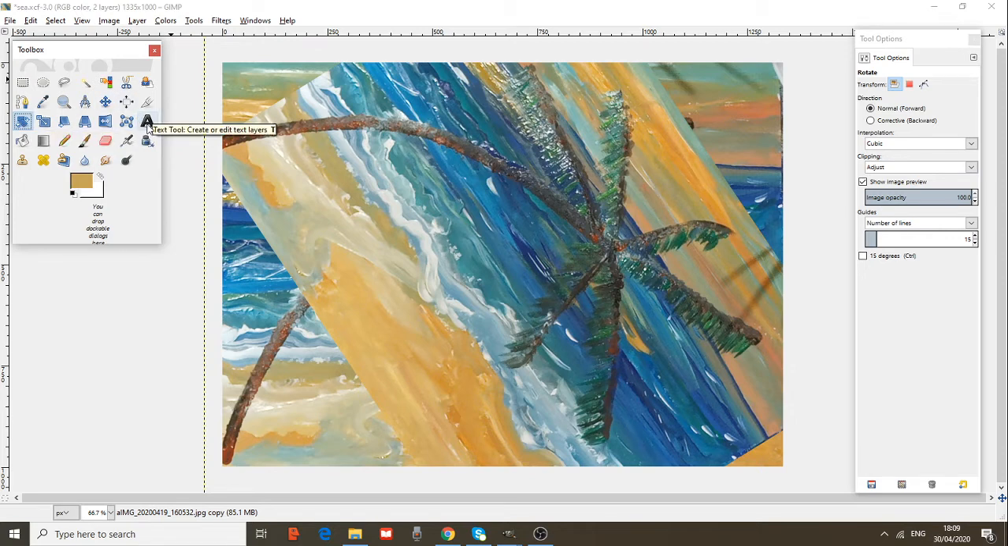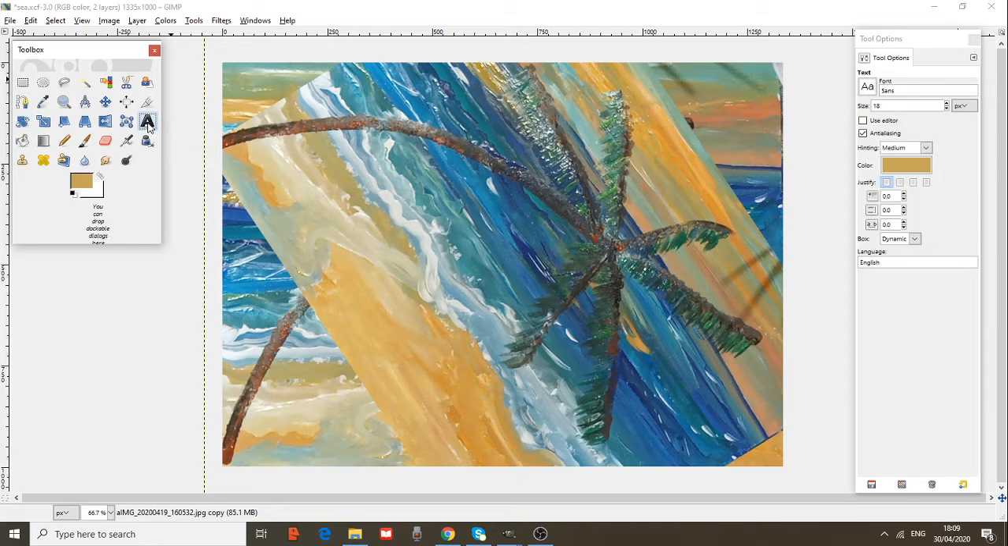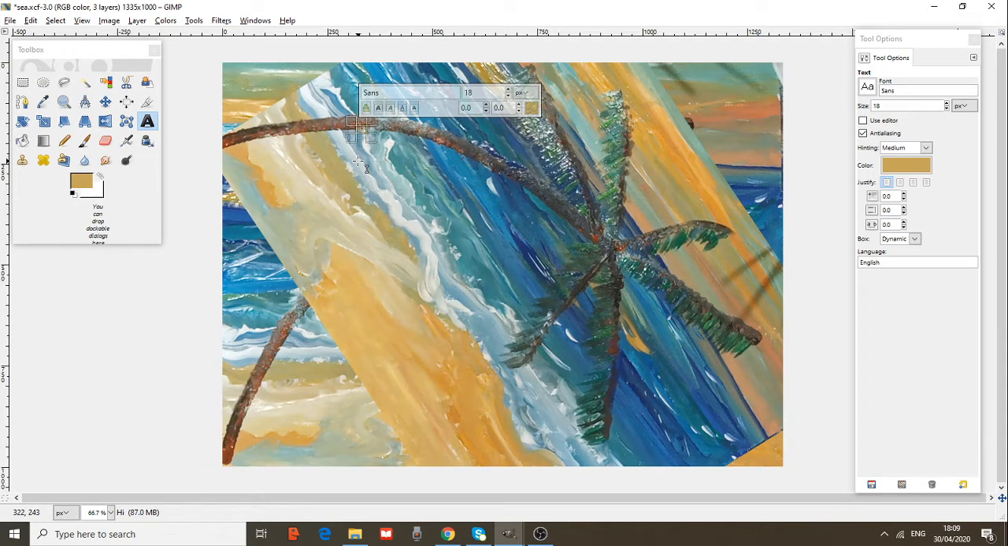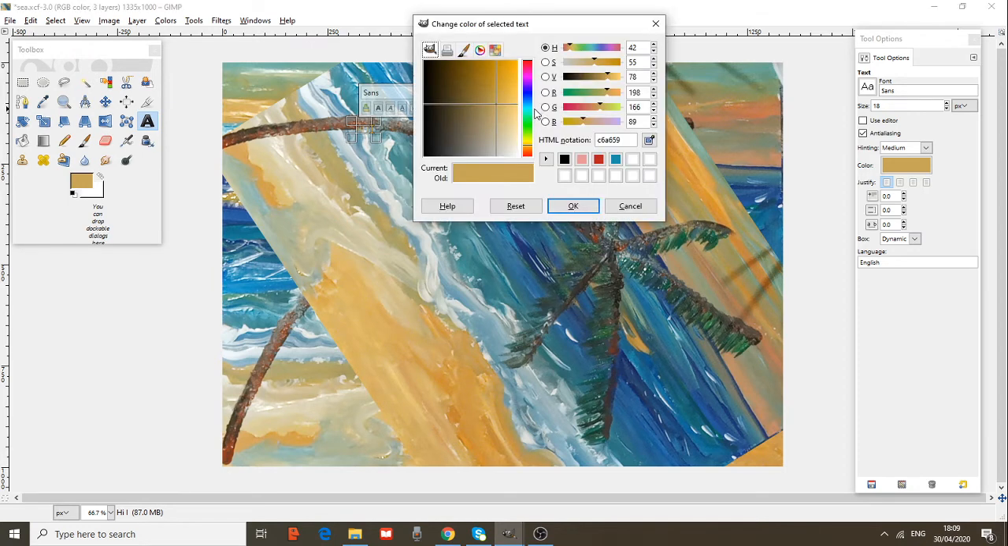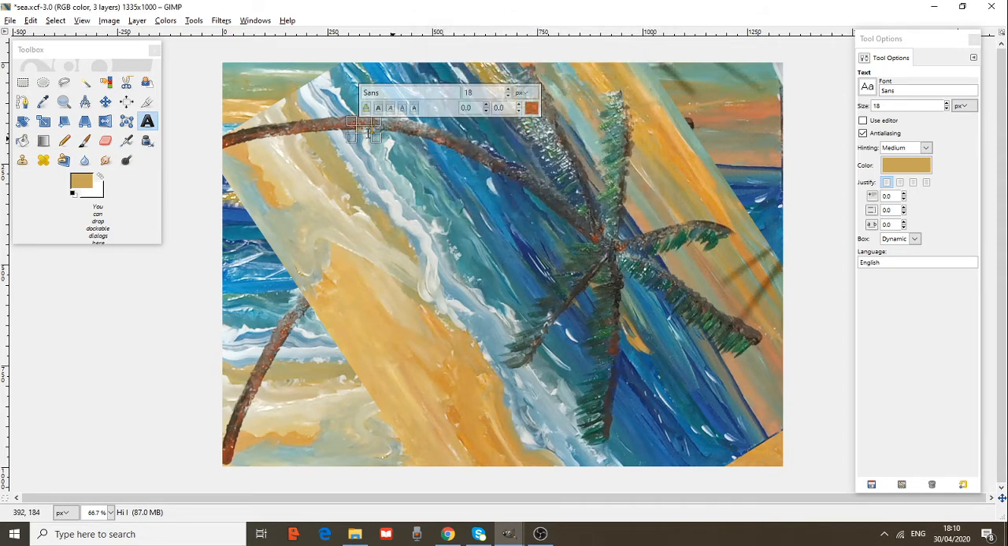Now, the A. It is a text tool. Create or edit text layers. Press A and start here and come writing something. The letters are yellow. Press the color to change the color for the selected text. Okay, I will write red. Okay.